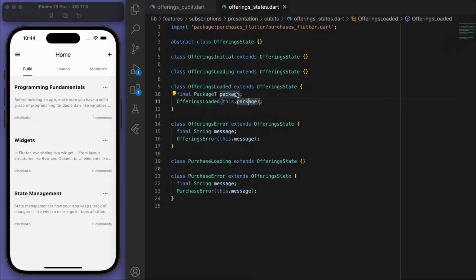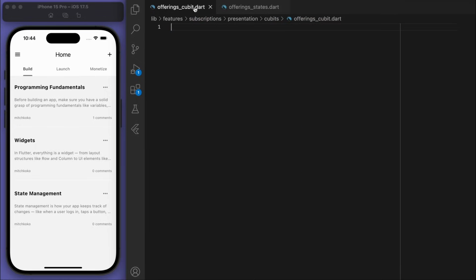Actually, in the offerings loaded state, we are actually holding on to just one package, but we have two packages, right? So it should be a list. And let's just call it packages because we might have more than one package. And let's come to our cubit.